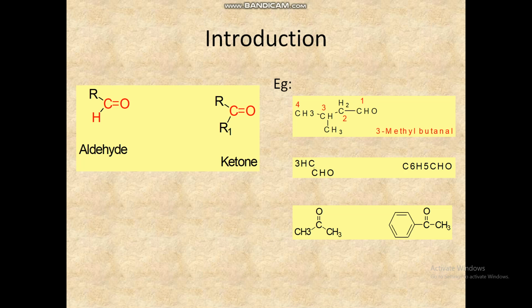While ketone contains the functional group C double bond O, that is R-CO-R dash, for example CH3 and CH3, or an aryl or alkyl group. So the carbonyl group is largely responsible for the chemical reactivity of aldehydes and ketones.